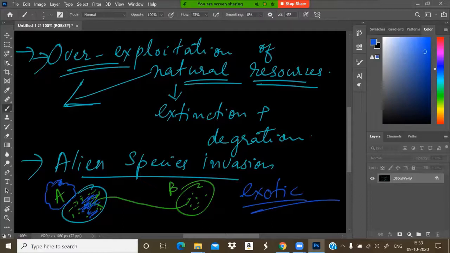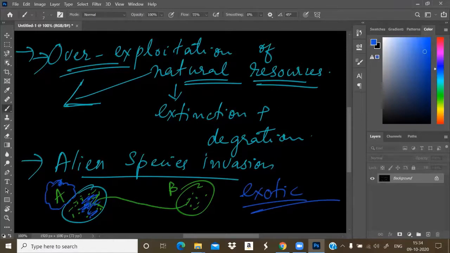For example, water hyacinth, Eichhornia, as well as Lantana camara. These cause huge environmental damage and are a threat to native species. They are very widely spreading plants.